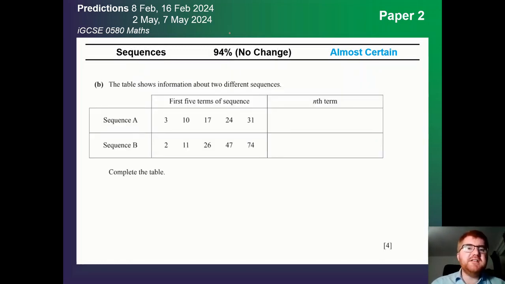On to sequences at 94%, there is no change in the percentage here, still at almost certain, and they do different kinds of questions. This is one to be aware of, where they give you a table with some sequences and you need to find the nth term. If you need to get practice on this topic, then do check out the video above.